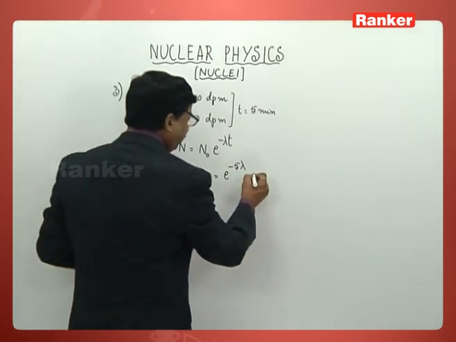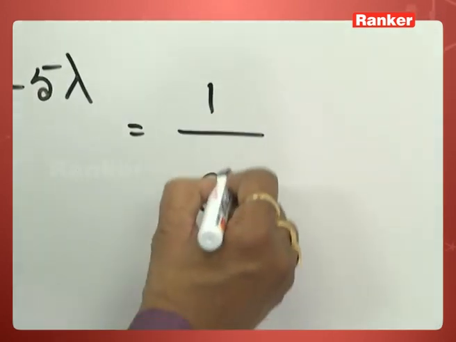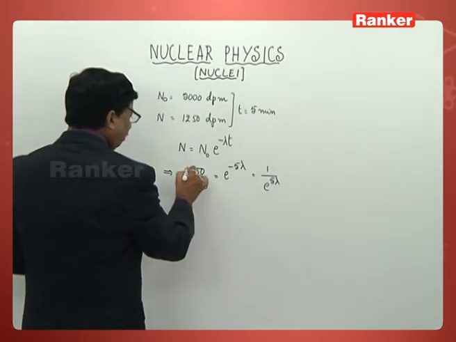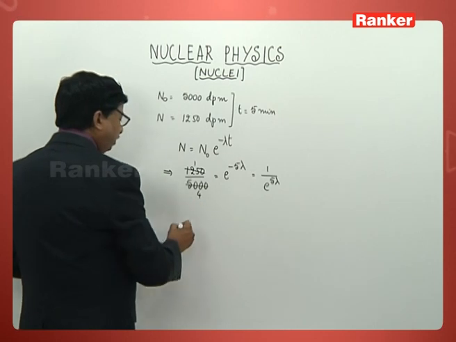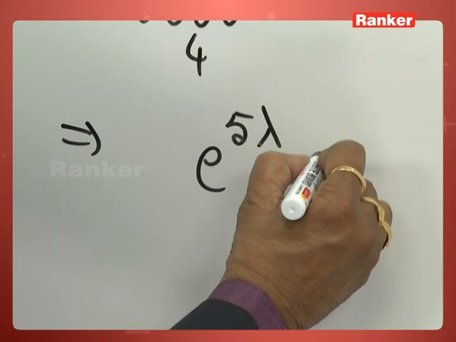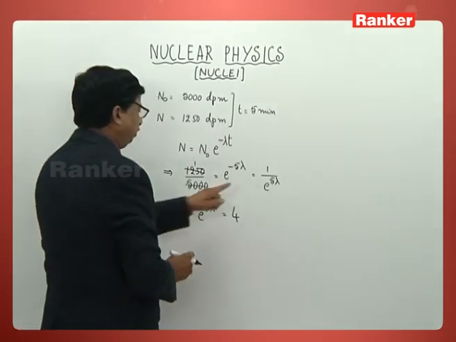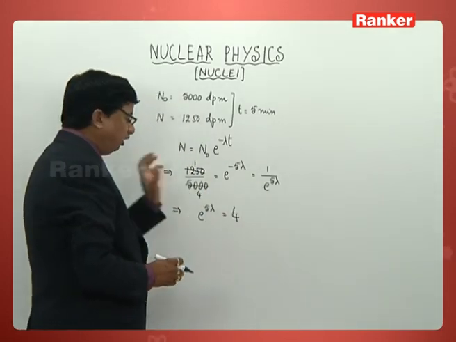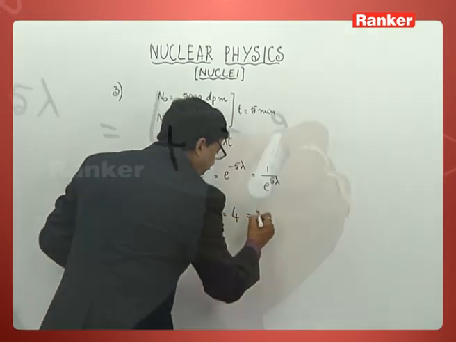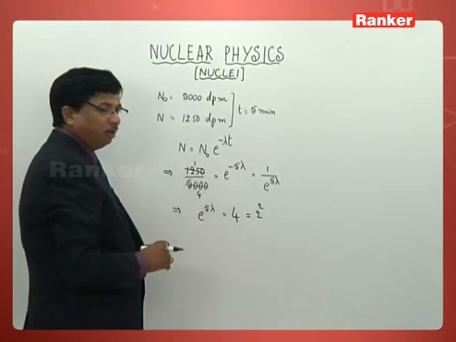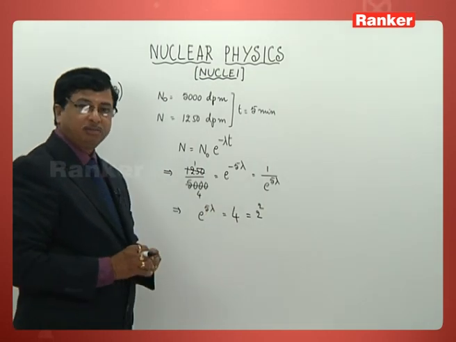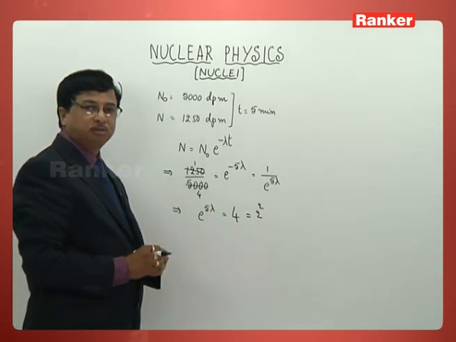So you can even rewrite the same as 1 by e power 5 lambda. This anyhow goes 4 times, we know. Then what can we write now? E to the power 5 lambda is 4. Directly we can write this, you can equate the denominator values. This 4, you better take as 2 square. Whatever we are taking up this way, you can understand better.